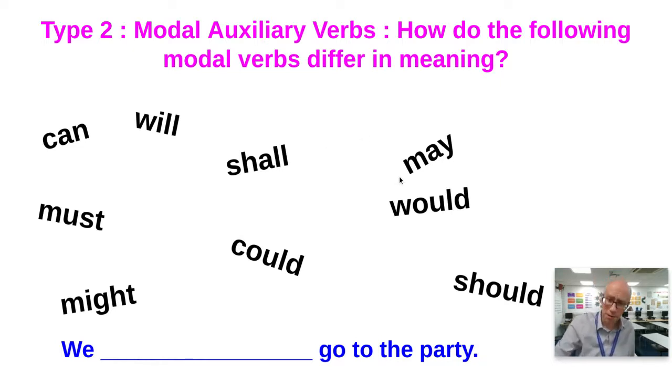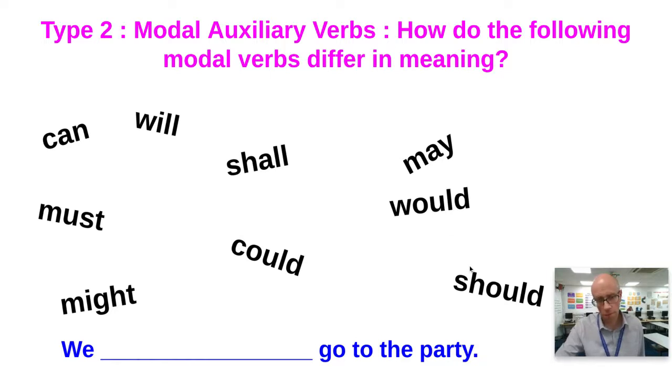I may go to the party sounds more tentative. Okay, it's a possibility that you're going to go, but you're not entirely certain. I would go to the party if I could be asked. So would there is kind of like a conditional. It's like saying in a hypothetical world, I probably would go to the party.